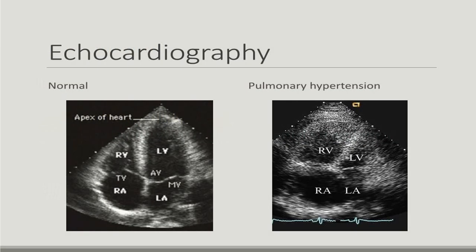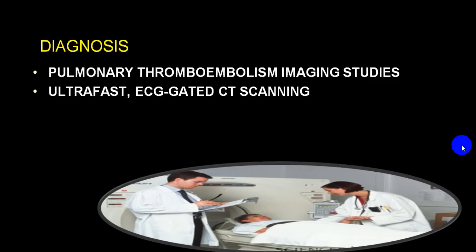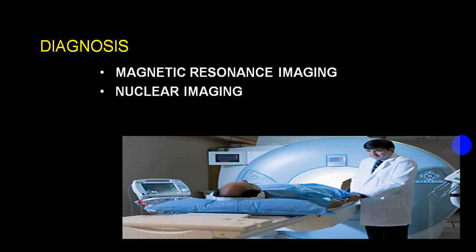On echo, you will have evidence of right ventricular hypertrophy. Clearly you can see right ventricular hypertrophy, right atrial dilatation. Right ventricular hypertrophy is more than LV. Clinically, you can easily identify, and by echo, you can identify.